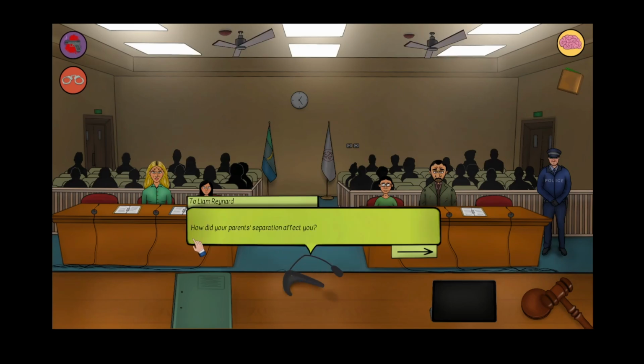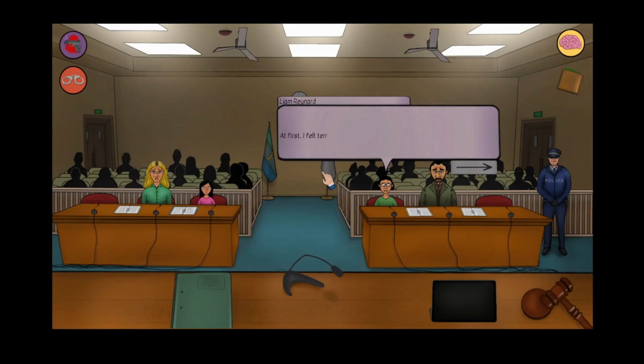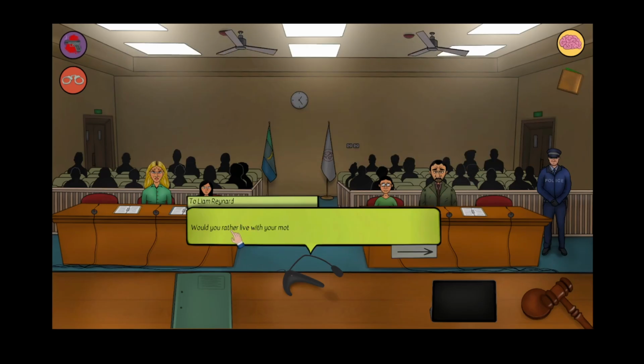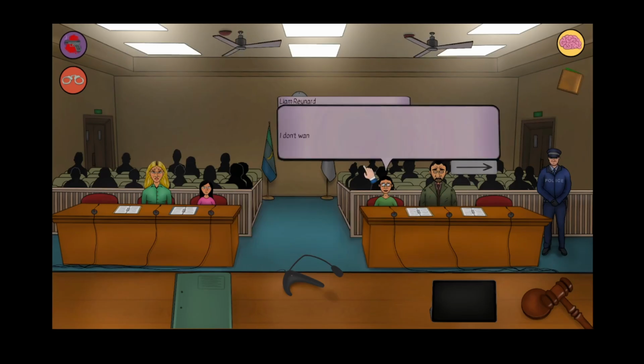How did your parents' separation affect you? At first I felt terrible. There was constant tension at home, but after their divorce the arguments stopped, so I felt a bit relieved. Still, I feel sad that my dad is left alone. Would you rather live with your mother or your father? I don't want to be separated from my sister Eleanor. We can live together with our mum.